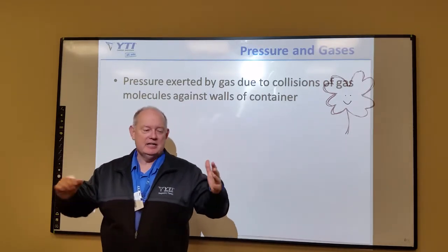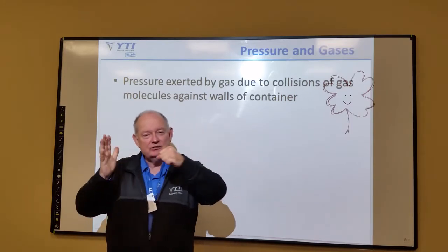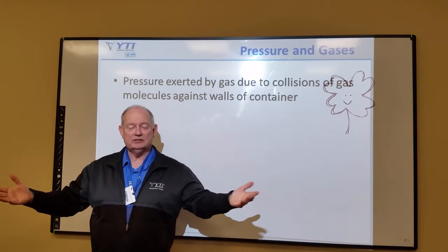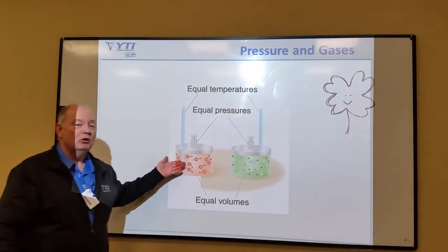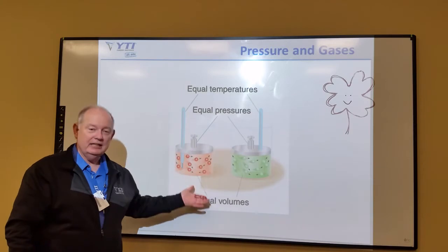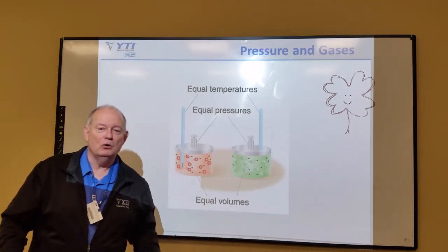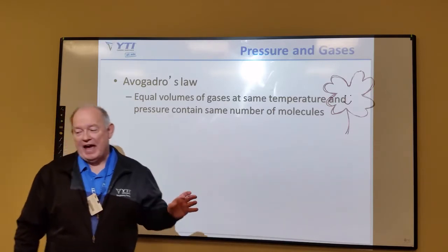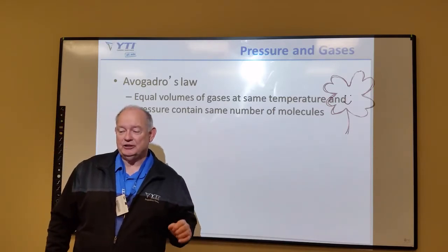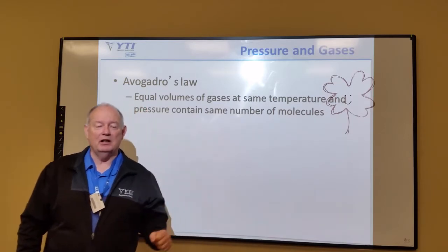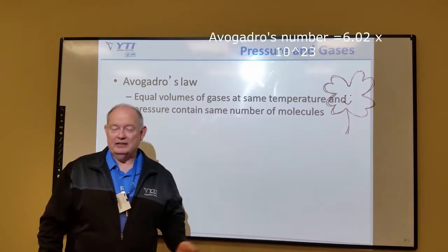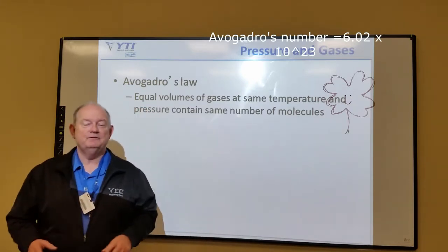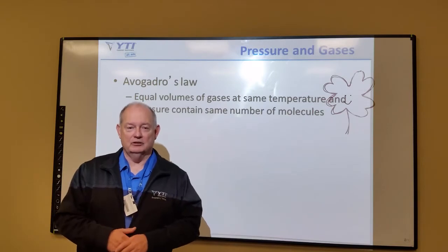That's what pressure is. These collisions of each little tiny particle hitting the wall of the container, making a force, a pressure. Equal temperatures, equal pressures, equal volumes. Avogadro's law says equal volumes of gas at the same temperature and pressure contain the same number of molecules. This is how Avogadro, an Italian, came up with his favorite number, Avogadro's number.